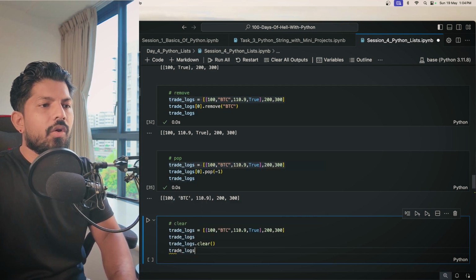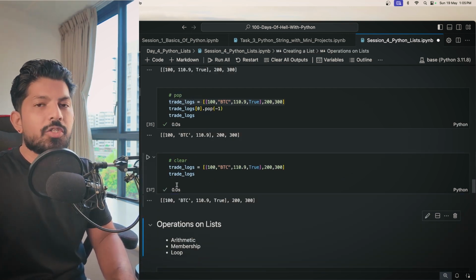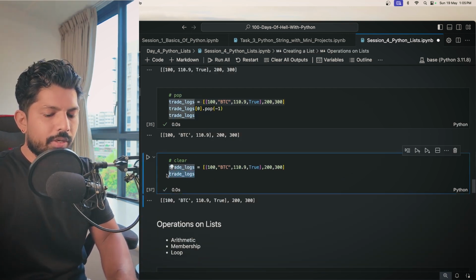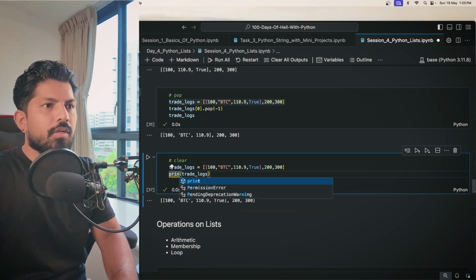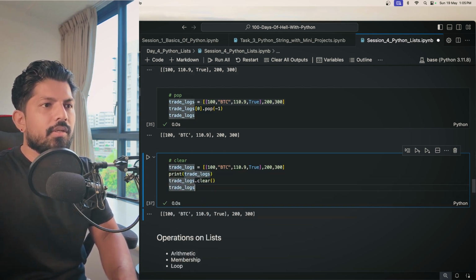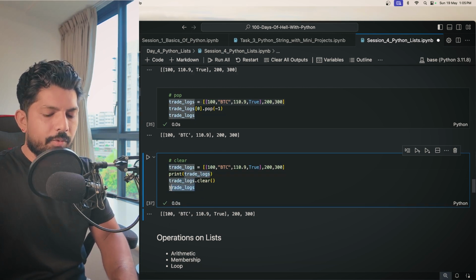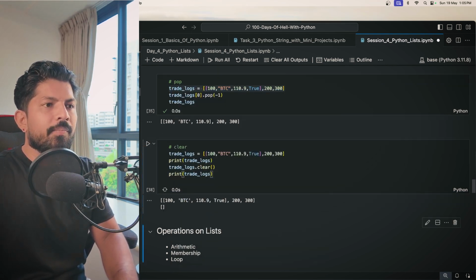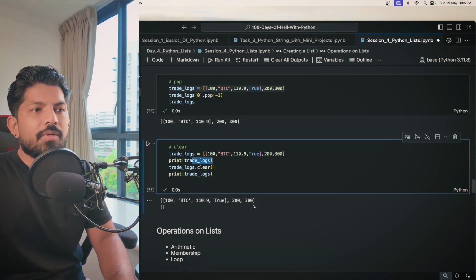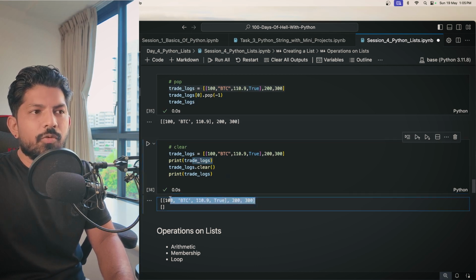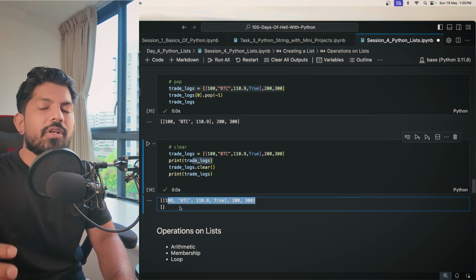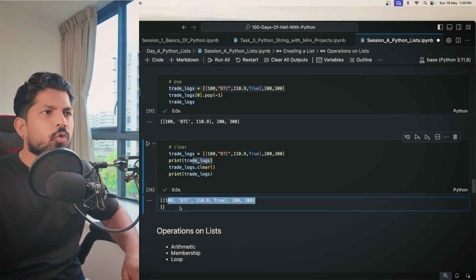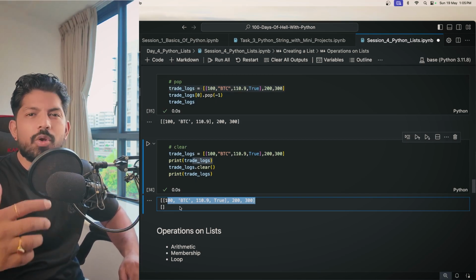So trade logs. Okay, now it is printing, correct? Let me give a print here, because if you don't give print, it will print out only the last value. So that is important to apply. Now you can see that first it printed the list with the values, but when we clear, it gives us an empty list. So this is how clear works, and all these functions are very useful. You just practice a few questions and you are good to go.